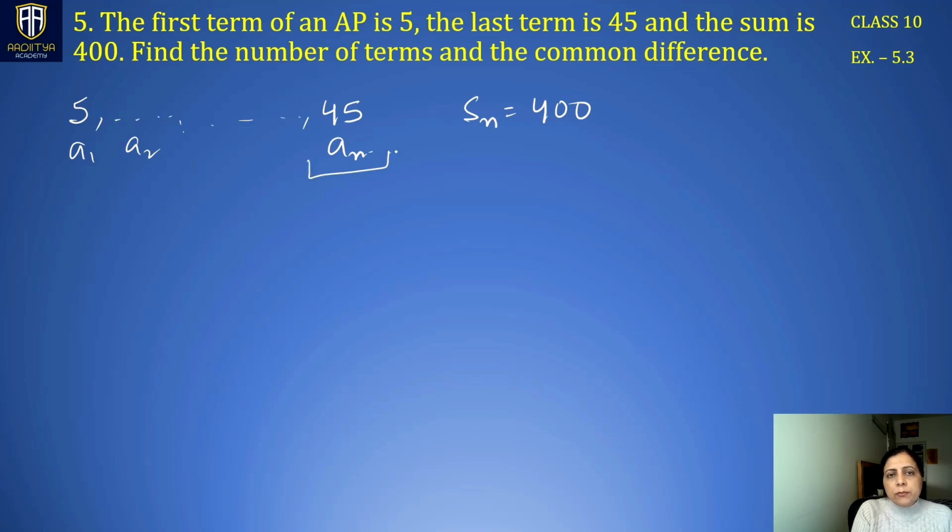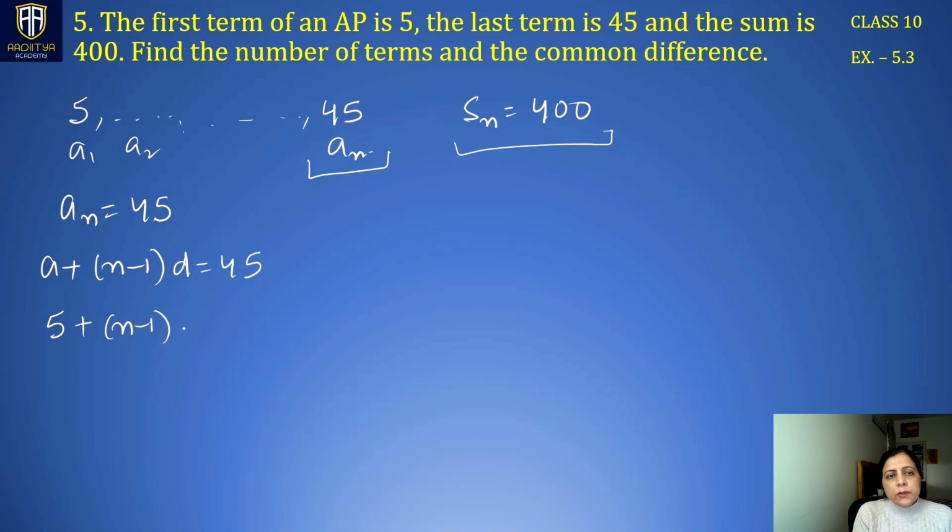So we have to develop two equations here. An is 45, right? Which is a plus (n minus 1)d, which is 45. Here d is not known to us, n is neither known to us. So a is 5 plus (n minus 1)d is 45.